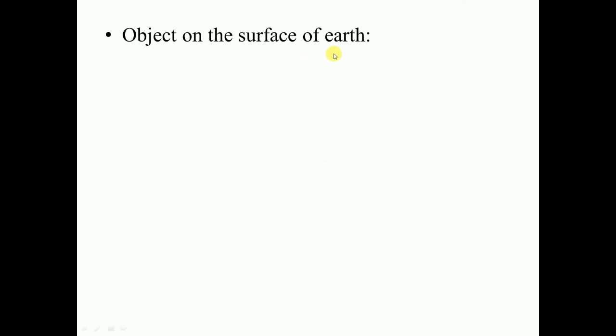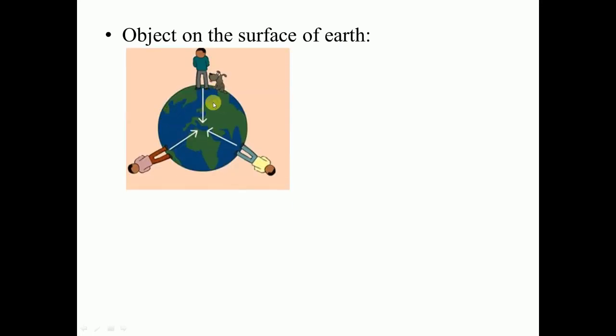Okay, now here we have this diagram. This is the earth, and there are three people here, 1, 2, 3, which are on the surface. For example, us, we are staying on the surface of the earth, so our weight is directly attracted by the earth towards the center of the earth. So the gravitational force exerted by the earth on this object is directed towards the center of the earth. We have already studied this. Now in this case the value of g will be approximately equal to 9.8 meter per second square.